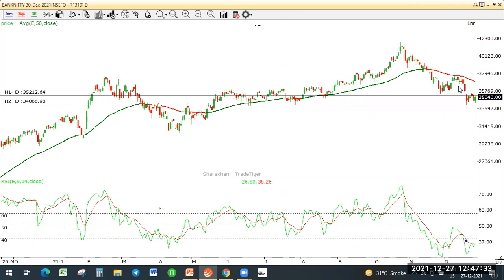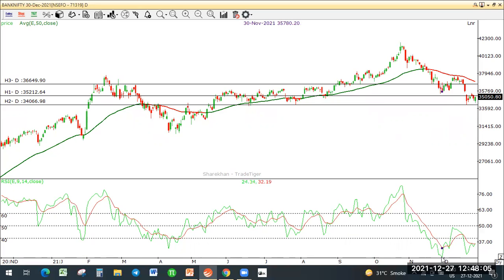Previous support level. So some kind of bounce is expected to at least fill up this gap, and it may also go to this level, 36650, if there is bullish momentum, because that is where the 50 EMA on the daily chart will be converging, and there is a nice supply zone here. So overall, my long-term focus is down for Nifty and Bank Nifty also. But in the short term, on a day trading level, I saw an opportunity for a long trade.